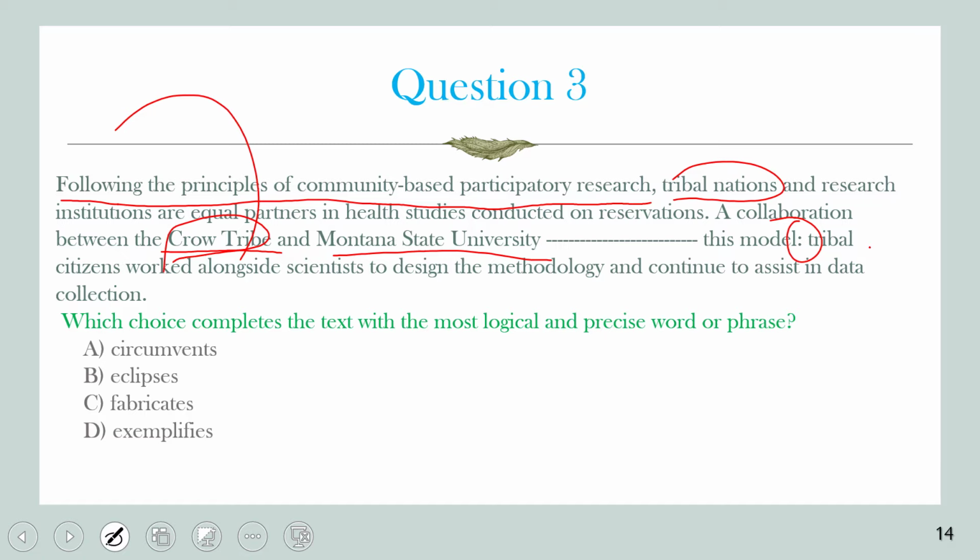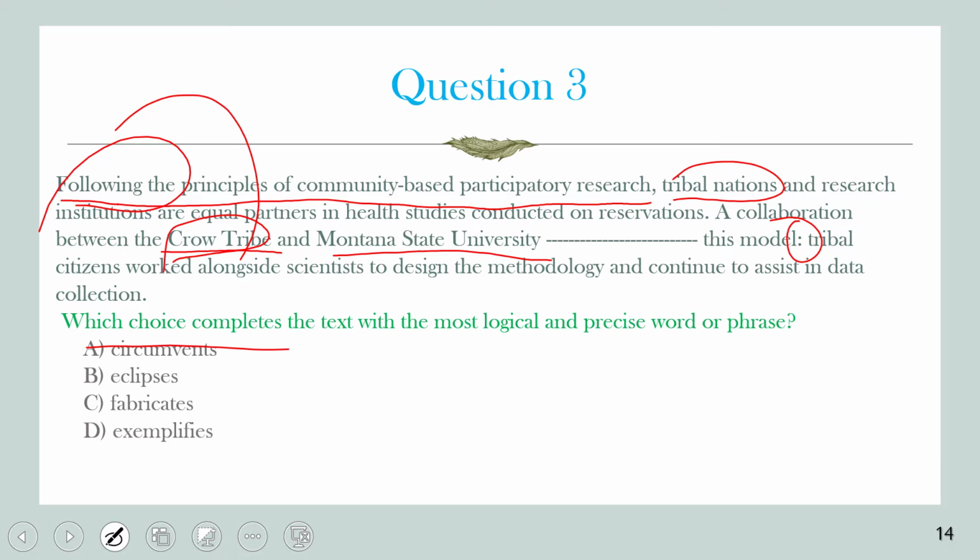Did they support the model? Did they follow the model? So the clue word here is following. They followed it. Okay, so circumvent here, my friends, we're gonna go to the answer choices. Circumvent means avoid. Does the text here suggest that the Crow tribe and Montana State University avoid this model of community-based participatory research? For sure not. This is the opposite.